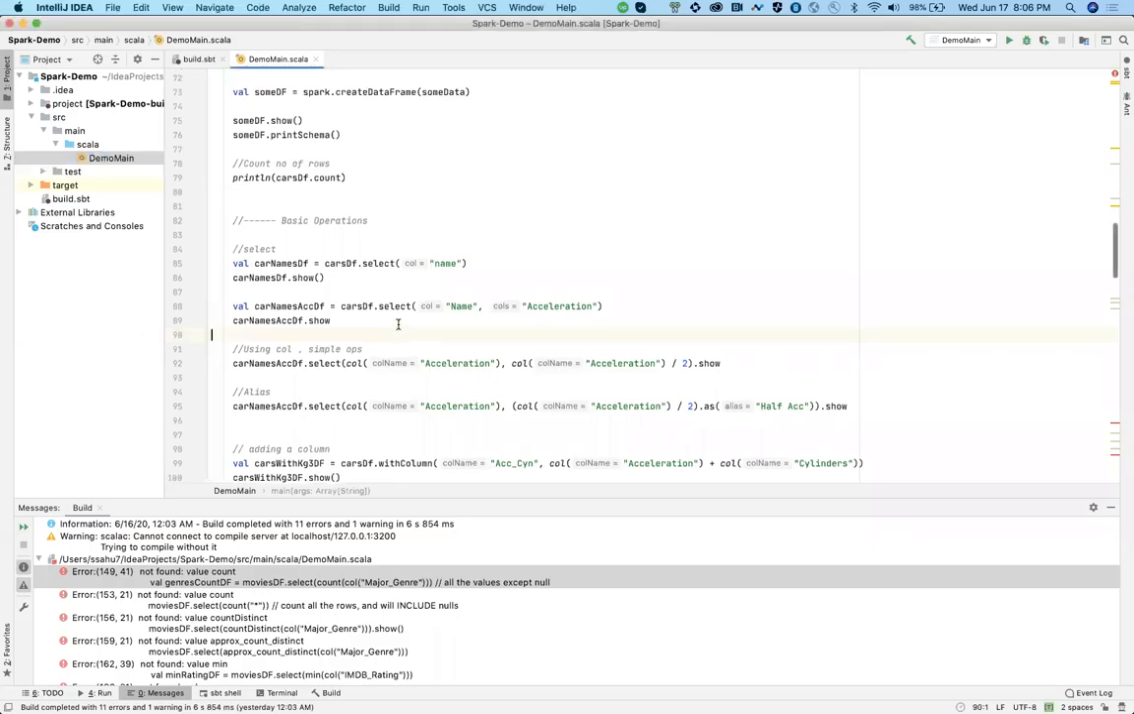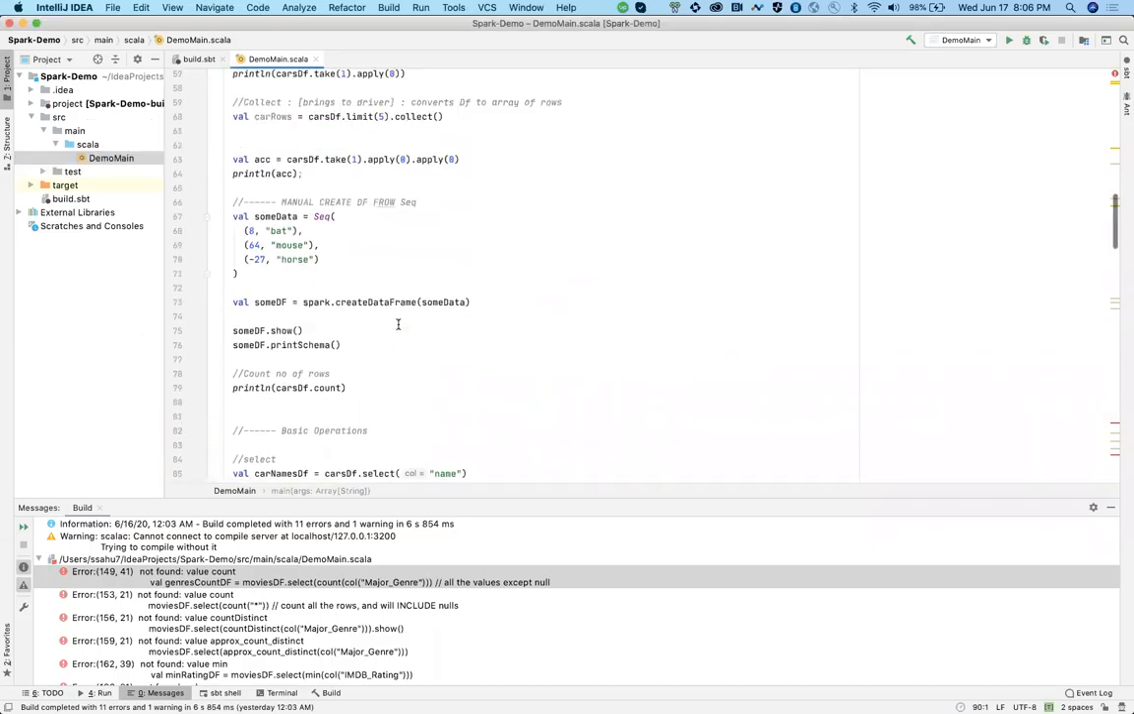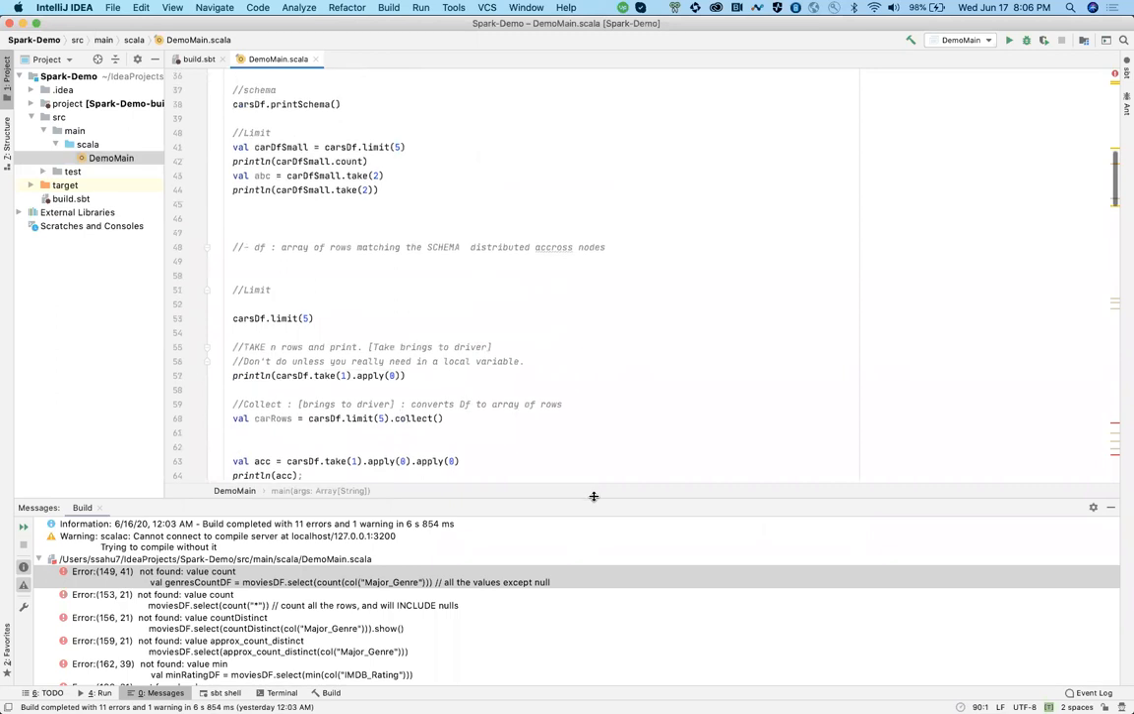Let me share my screen. Can you see my IntelliJ? Cool. So, let's quickly go through the last